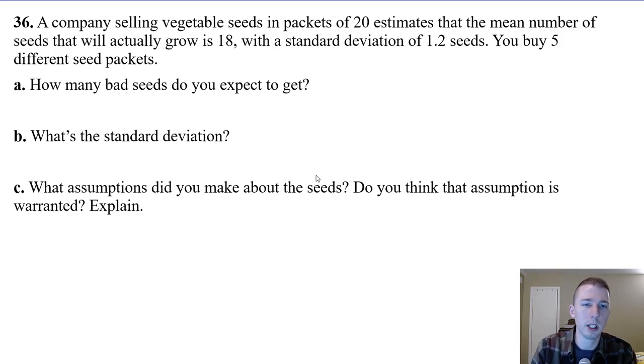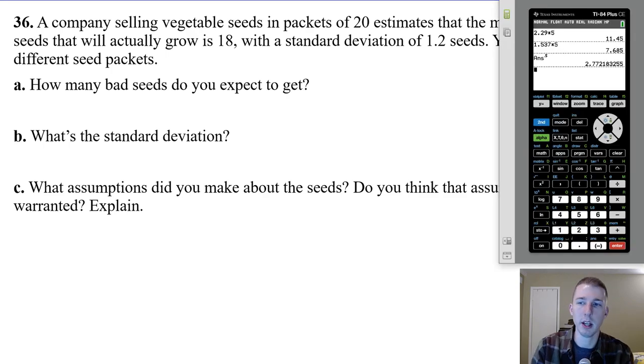Well, for the means, each package we're assuming is an independent event. So we would expect 2 bad ones per package, so 2 times 5 would give us 10. What's the standard deviation? If we have a standard deviation of 1.2, let's first convert that to variance. Then we can just add the variances together.